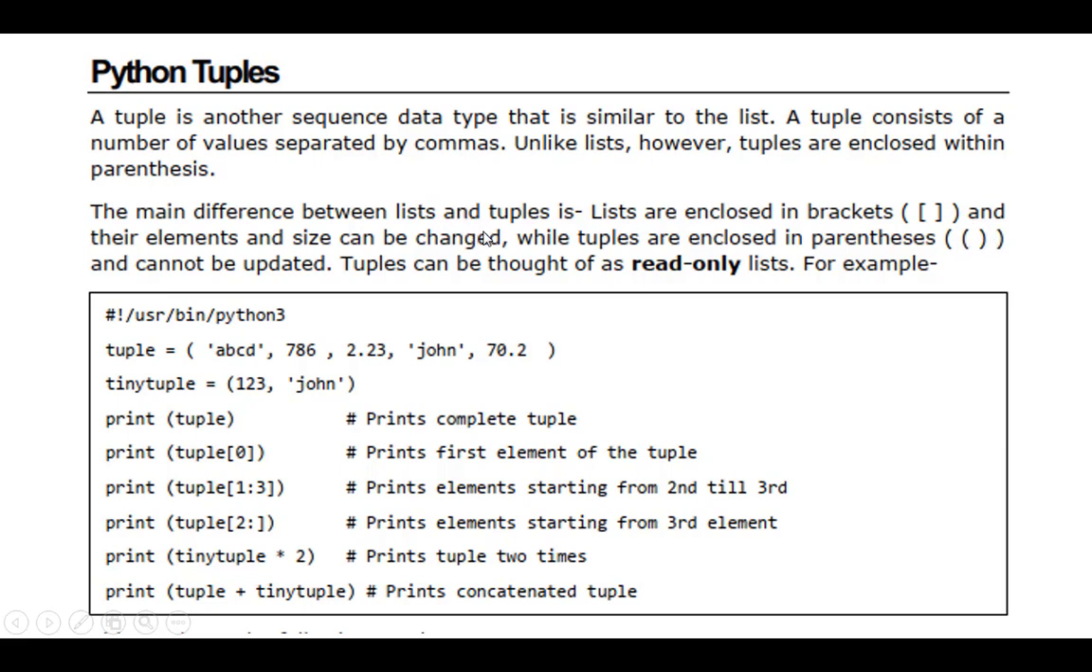The main difference between lists and tuples is that lists are enclosed in brackets and their elements and size can be changed. Once you define a list, you can update or modify that list. But whenever you take a tuple, if you assign values to a tuple, then we are unable to change them. We will discuss this by doing it practically, no problem.